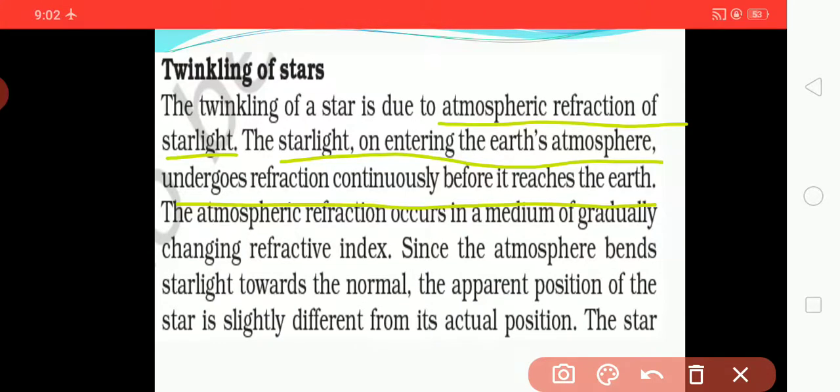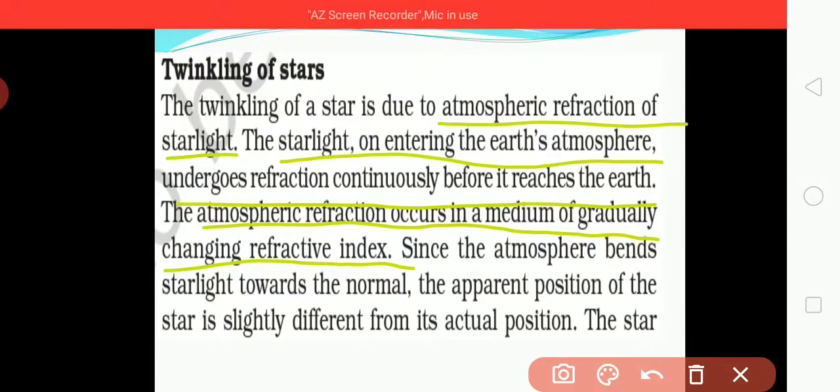we see the starlight twinkle. Atmospheric refraction occurs in a medium of gradually changing refractive index. Twinkling of a star is seen when the refractive indices of the two media are changing.